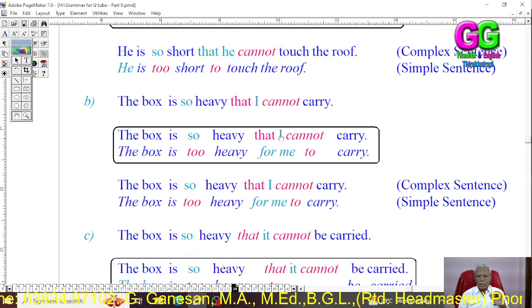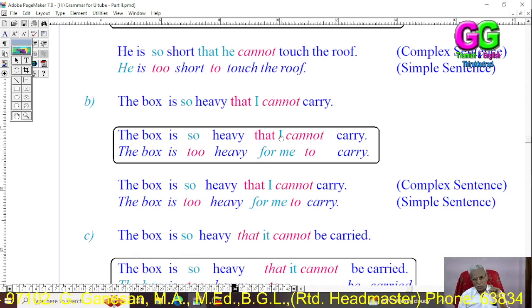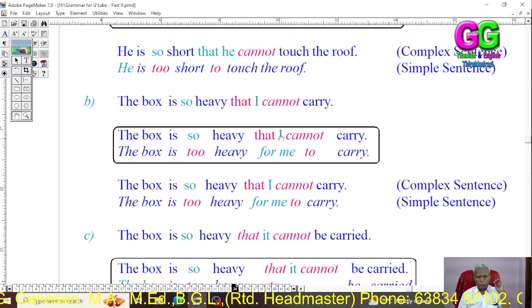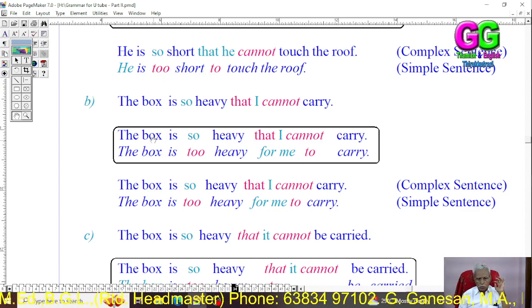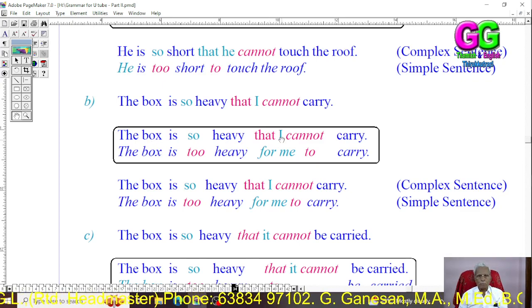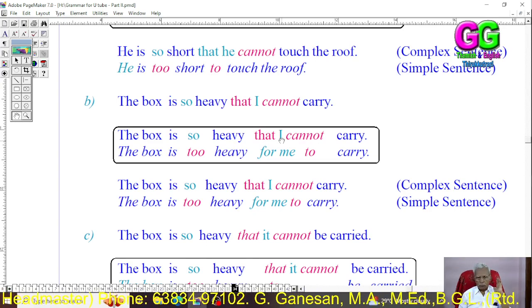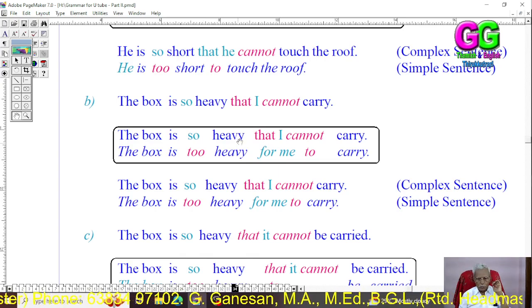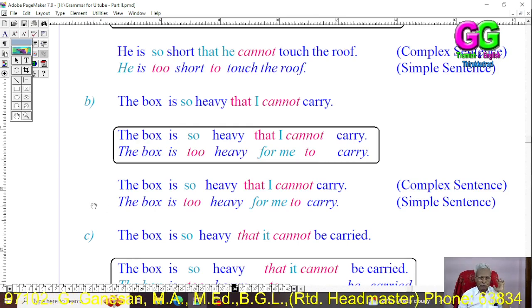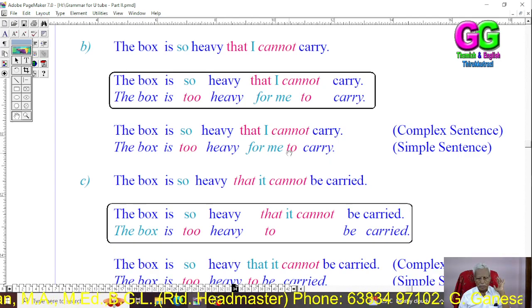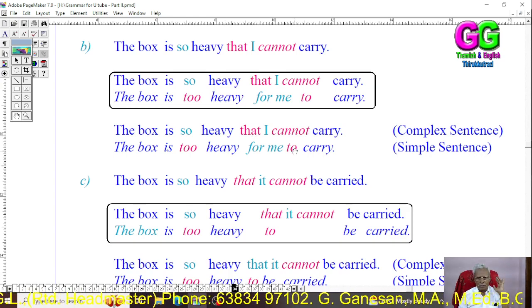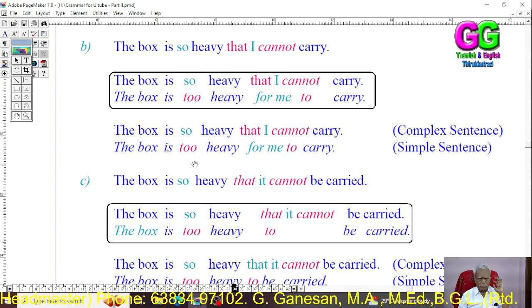object. And for plus object, the subject should be changed into for plus object. So I becomes for me, you becomes for you, we becomes for us. So both are different here and here. So this subject should be changed into object. So "that I" becomes "for me", then "that cannot" becomes "to". The box is so heavy that I cannot carry. The box is too heavy for me to carry. The "I" has been changed into "for me". Then "that cannot" has been changed into "to".